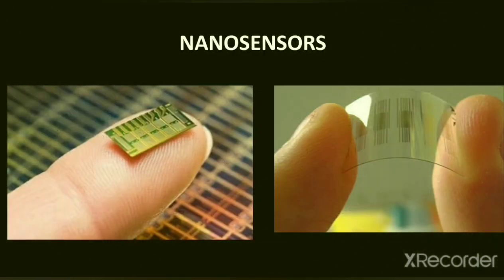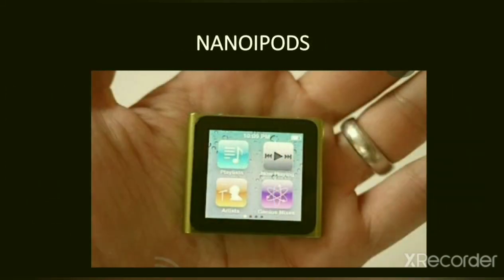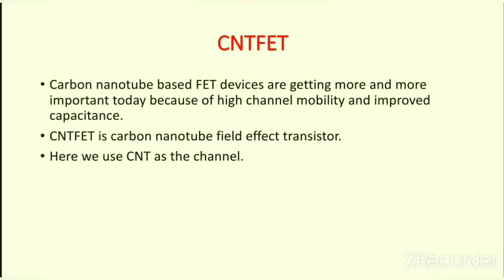So here in this picture, you can see a nanosensor and a flexible fluid cell display, which make use of carbon nanotubes. Then we have the picture of a nano iPod. Then another area where we use the carbon nanotube is the CNT FETs, that is carbon nanotube based field effect transistors. Carbon nanotube based FET devices are getting more and more important today because of their high channel mobility and improved capacitance.